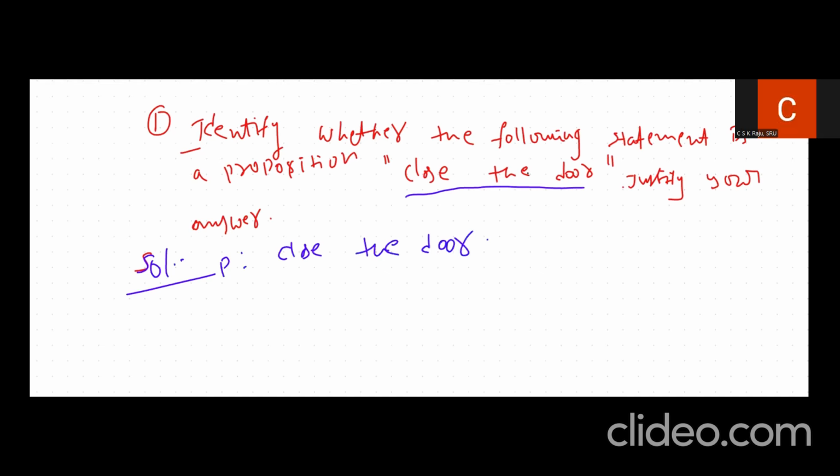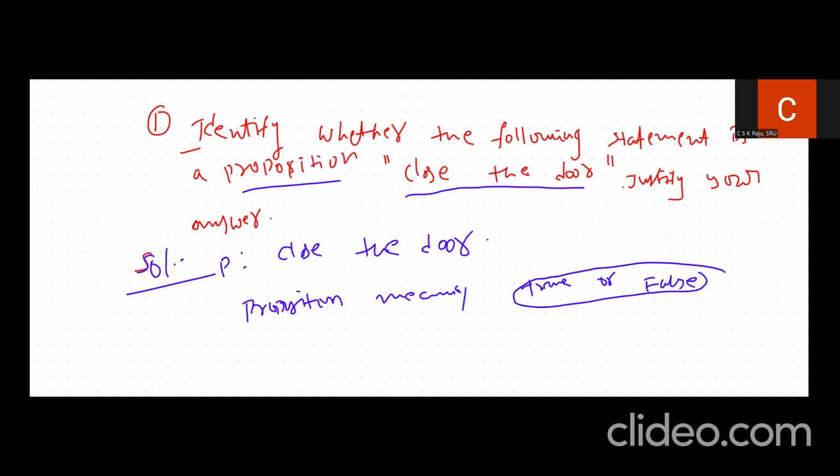If you see here, what is usually meant by a proposition? A proposition means it should be either true or false. So the statement should be able to be either true or false.